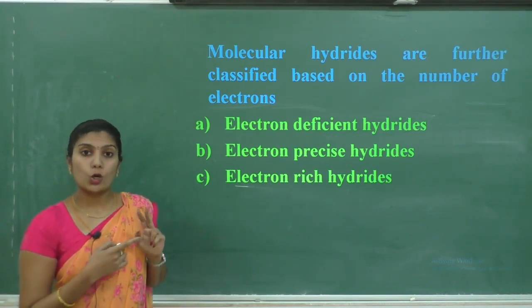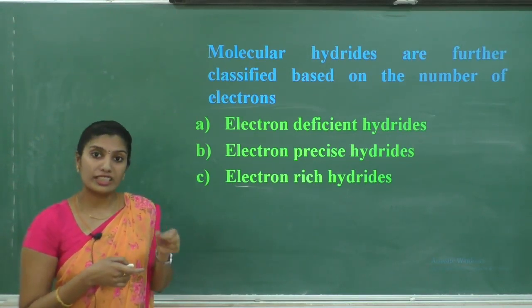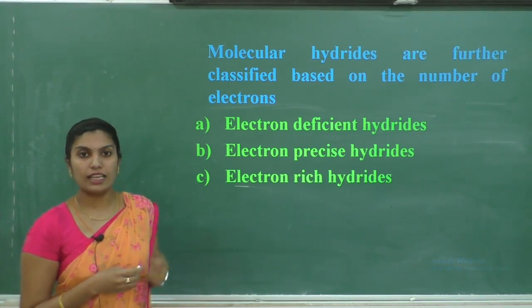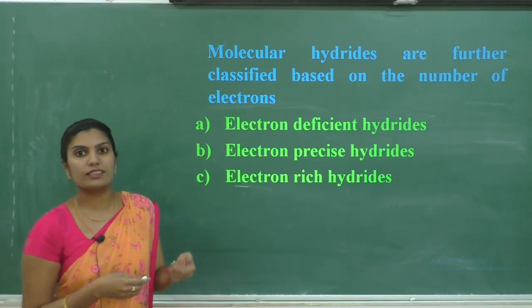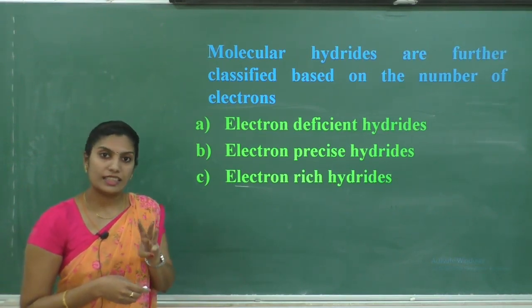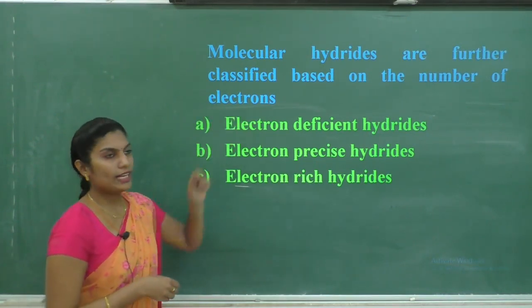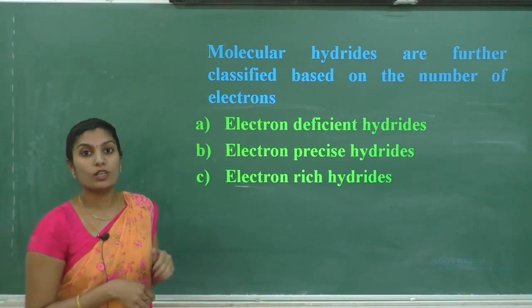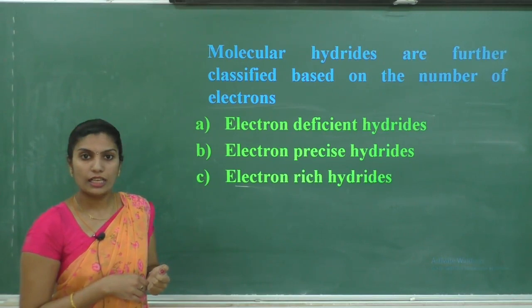That covalent hydrides or molecular hydrides are further classified into 3 types based on the number of electrons. Based on the number of electrons in the compound, these molecular hydrides are again classified into 3 types.